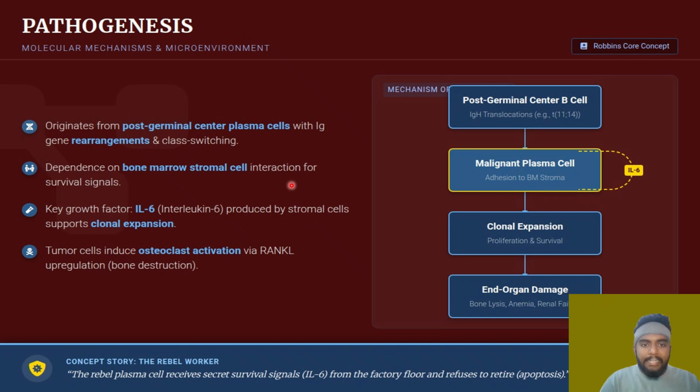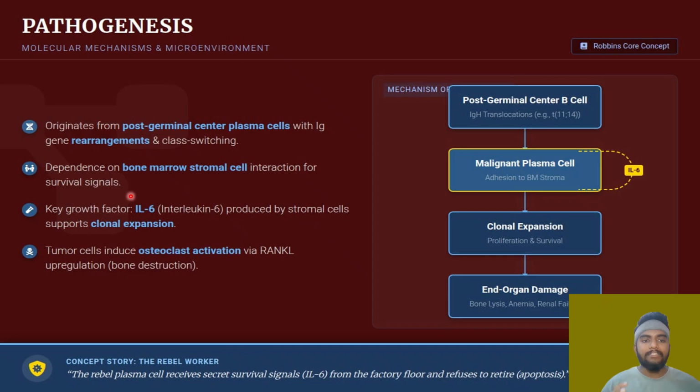Now there is an interaction, right? So now what happens? The stromal cells in our bone marrow will produce a cytokine, which is nothing but interleukin 6. This interleukin 6, which is produced by the stromal cell, is obviously a cytokine. Interleukin 6 is nothing but a fuel to the clonal expansion, like it is going to be a fuel to the plasma cell expansion. It is going to prevent the apoptosis.